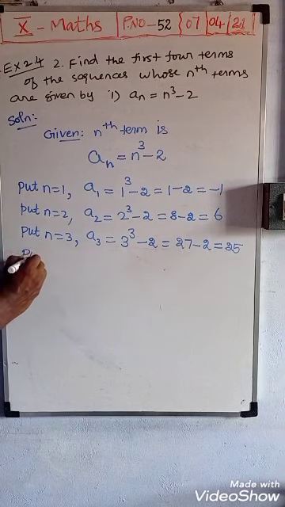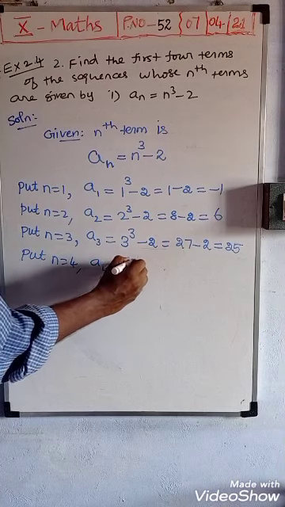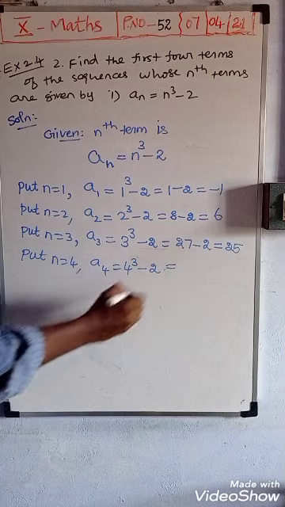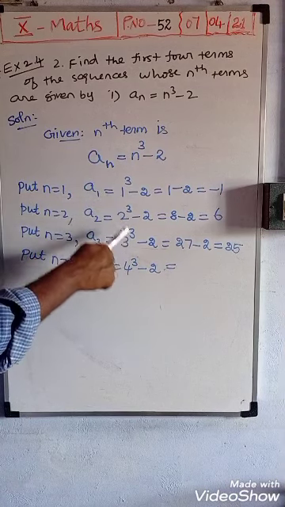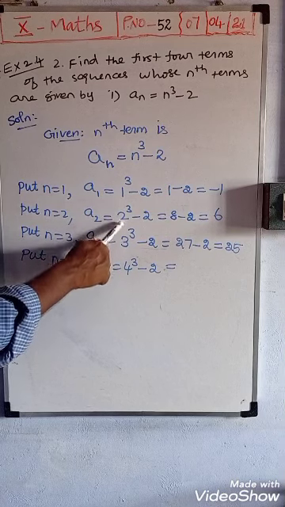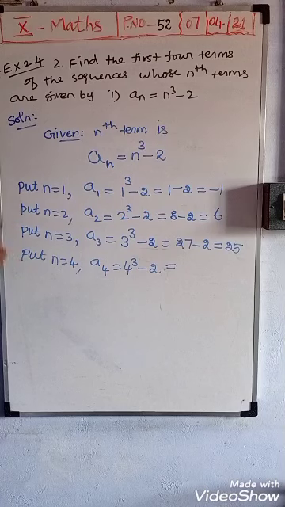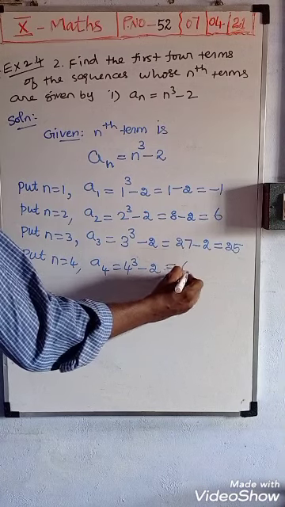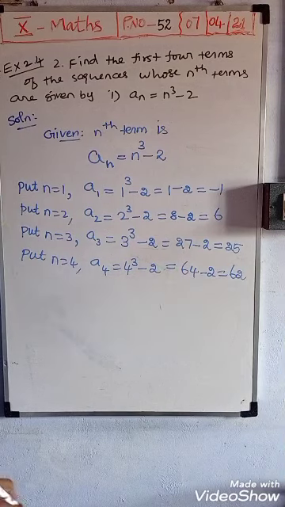Okay, next put n is equal to 4. So A4 is 4 cube minus 2. Okay, 4 cube. The power you should not change, power is cube only. Instead of n only it is changing: 1, 2, 3, 4. 4 cube, 4 three times we want to multiply. 4 4s are 16, 16 4s are 64. 64 minus 2 we will receive as 62.